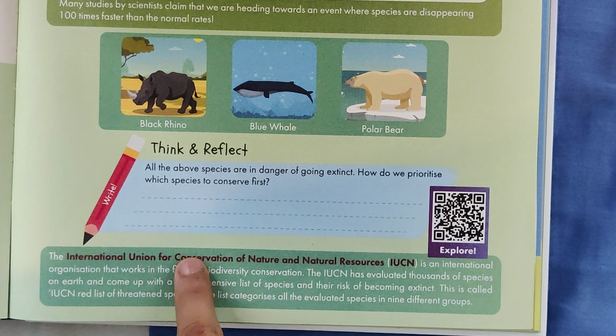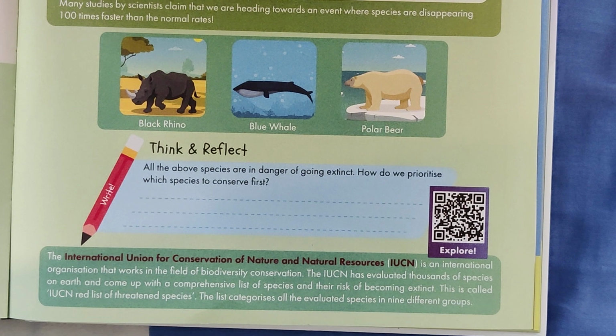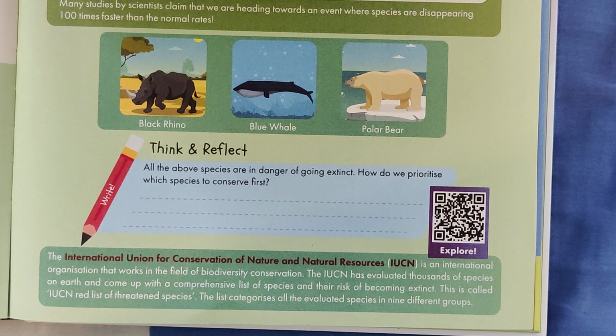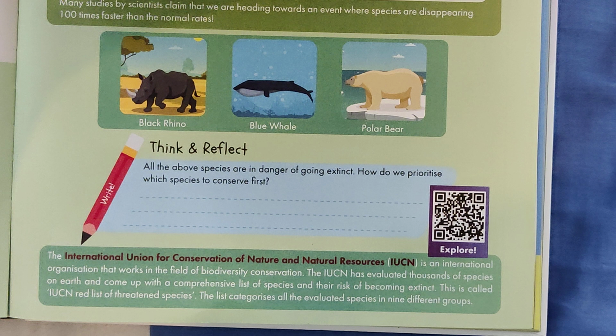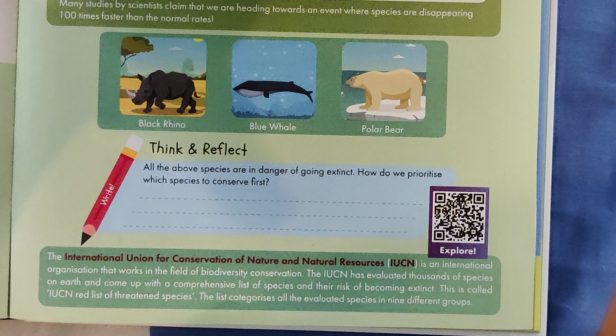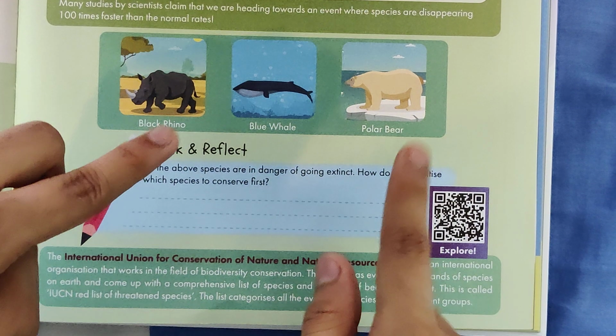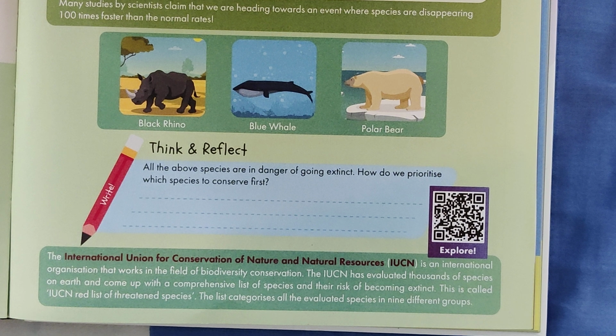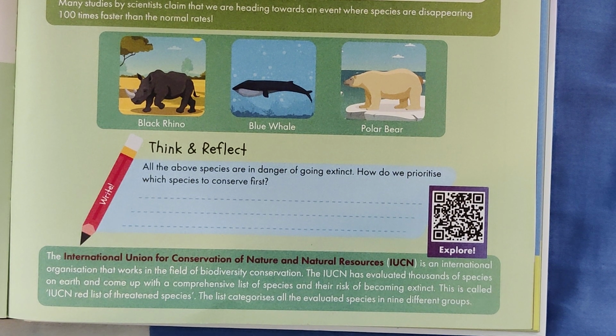The International Union for Conservation of Nature and Natural Resources, also called the IUCN, is the international organization that works for the biodiversity and conservation of animals. It evaluated thousands of species on Earth and came up with a comprehensive list of species at risk of becoming extinct. This is called the red list. The list categories evaluate the species in 9 different groups. Let's see what they are.